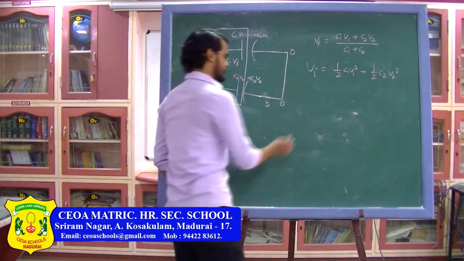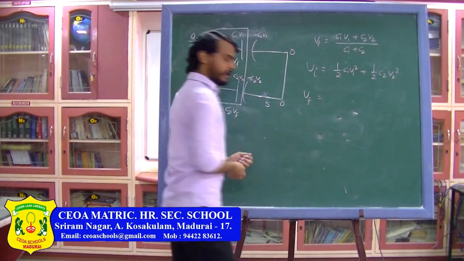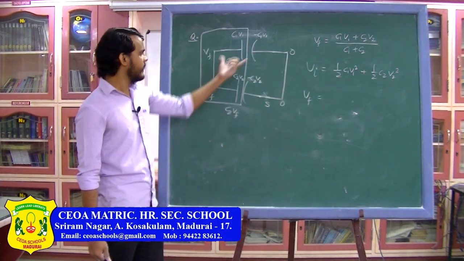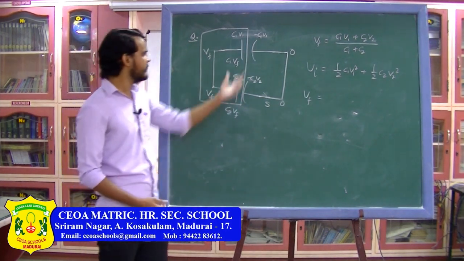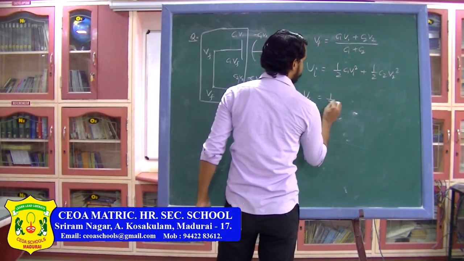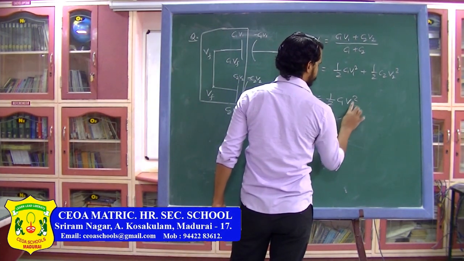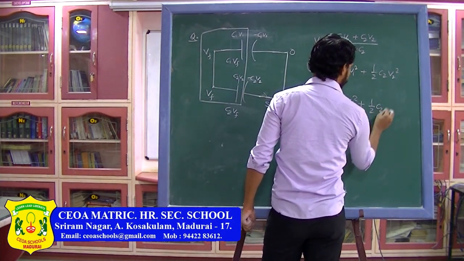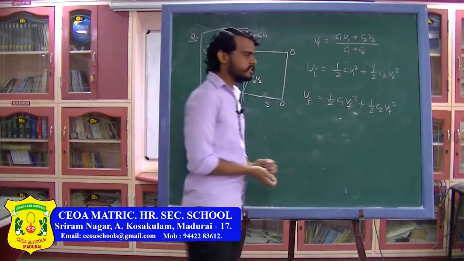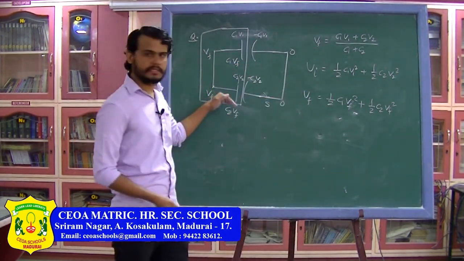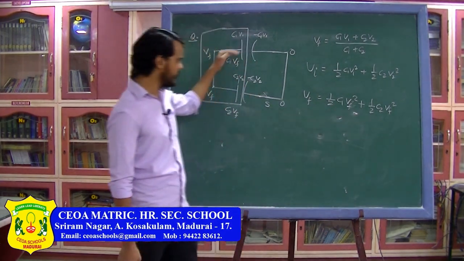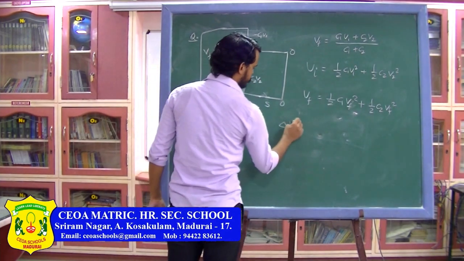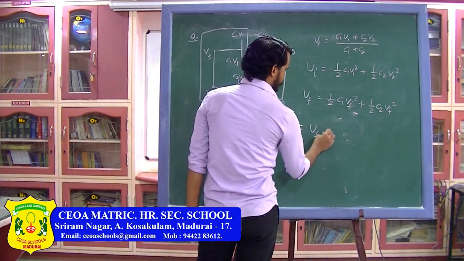Now the final potential energy. As you can see here, the final potential across both the capacitors will become V final. So energy stored across this capacitor will be half C1 V final square plus half C2 V final square. So this is the initial potential energy stored in both the capacitors and this is the final energy stored in both the capacitors. If I ask you what is the energy difference, delta U can be written as U final minus U initial.